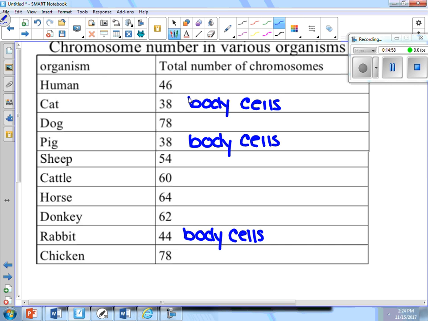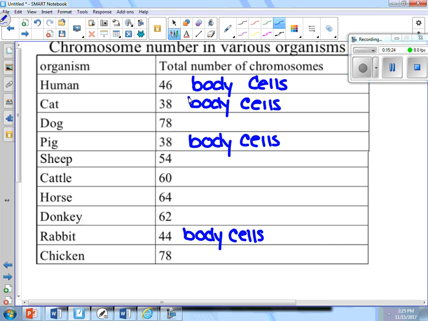Do you got that? Station 3. Nico. Human. Station 3 was a human. It has 46 chromosomes in every single one of our body cells. How many chromosomes, Paige, do we have in our sperm cells? Well, boys do. Good. How many are in our egg cells, Thomas? 23. Good job. Each one of the humans have 46 chromosomes in all of their cells.